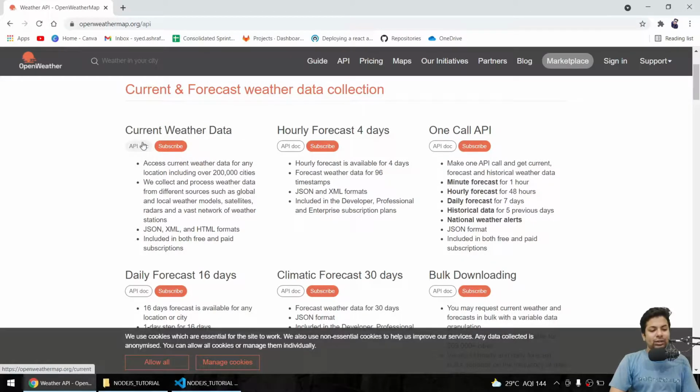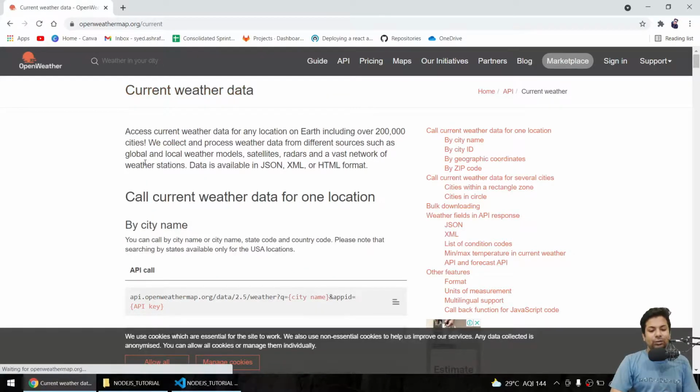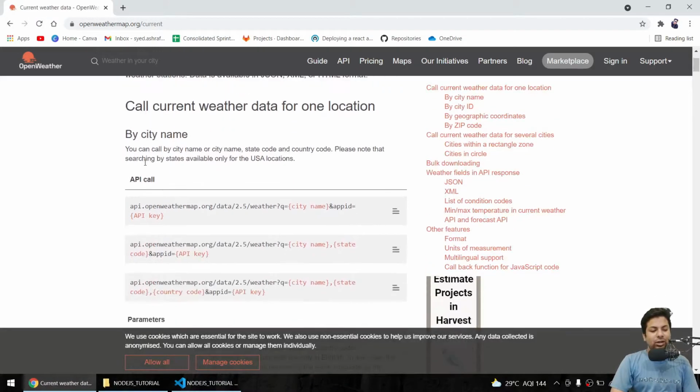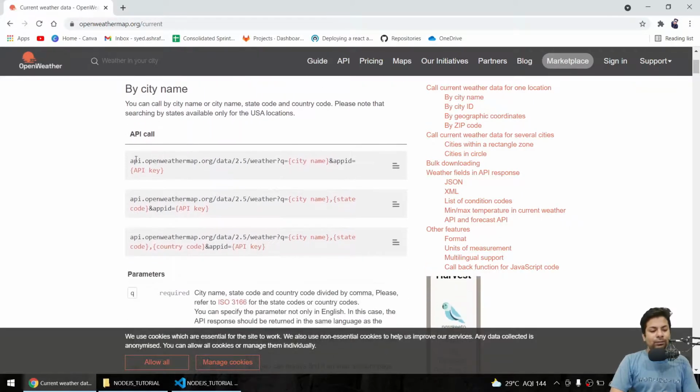Okay guys, if I look at the API doc, it's always advisable to use the API documentation. It shows you how you can use it. It's giving you a URL, you can see. Just go there, and here you write the city name and you'll get the result. But before that you have to give an API key.